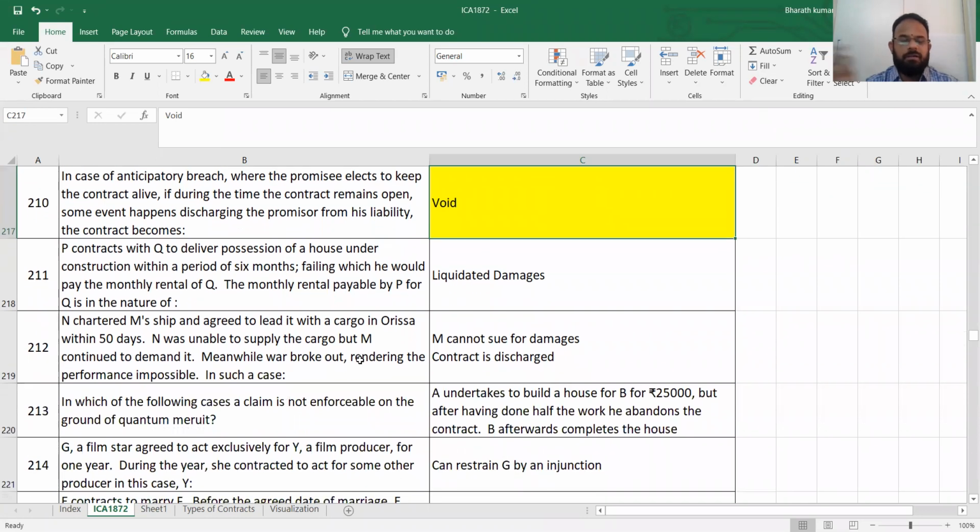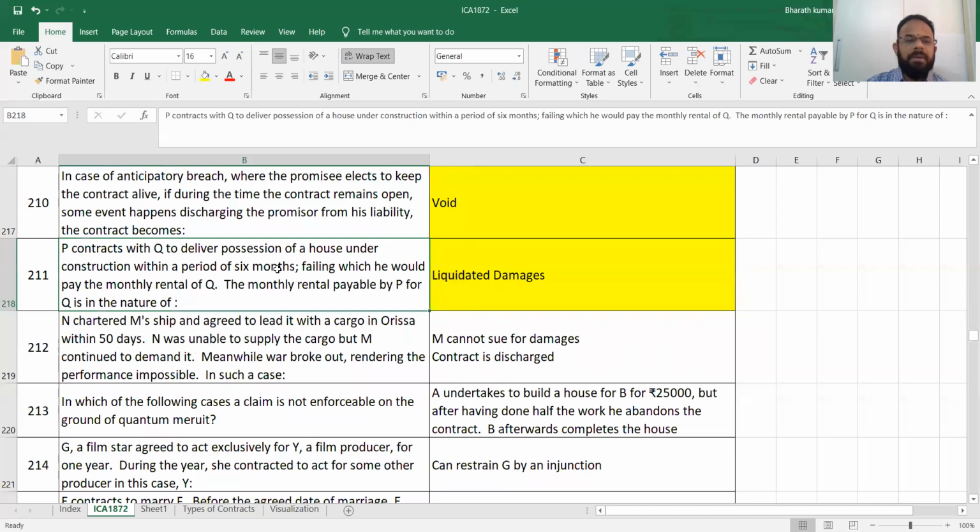Now let's go to the next level. P contracts with Q to deliver the possession of a house under construction within a period of 6 months, failing which he would pay the monthly rented. Now, depending on the usage when you pay a damage, it is called liquidated damages. Are you clear? So if you don't do a particular activity and if it is halfway, then they will use a word called liquidated damages. What is the next one? P contracts with Q to deliver the possession of the house. Yes, that's what we have covered.